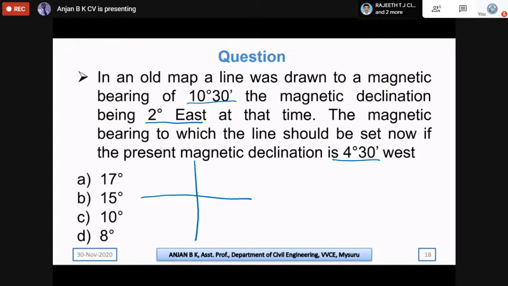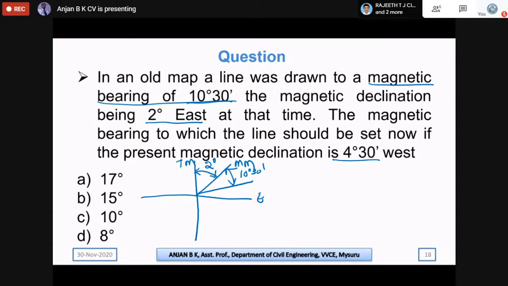this is our true meridian and this is our magnetic meridian, and the angle between the true meridian and the magnetic meridian is 2 degree east. So that's why we are taking 2 degree towards east. At that time the bearing was measured with respect to the magnetic meridian, so they mentioned it is magnetic bearing, that is 10 degree 30 minutes.